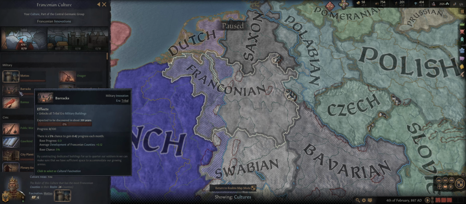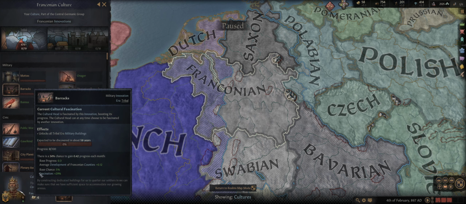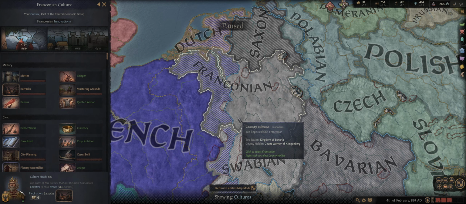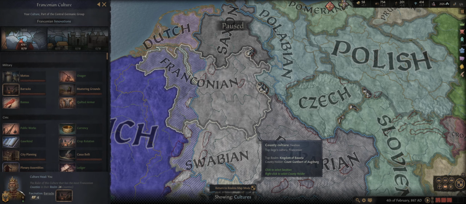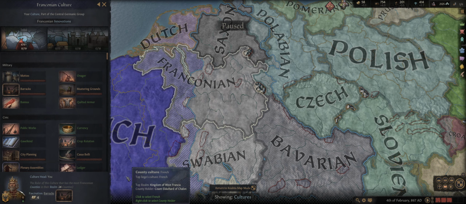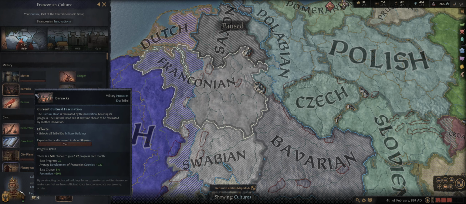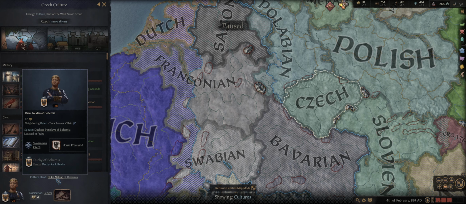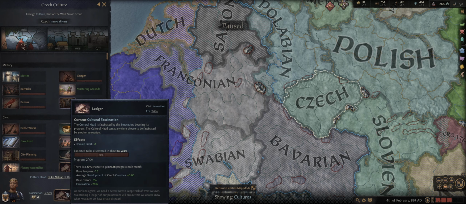If instead we thought we might want these tribal area military buildings rather than the moats, we can change that because we are currently the cultural head. The cultural head is indicated by the character who controls the most counties of that particular culture and can steer the cultural advances of that culture given our influence over it. So we can decide that our culture will look into making barracks as an example, whereas the Czech culture is currently headed by Duke Neckland here, who has decided that they want to discover ledgers, which will take them 69 years.